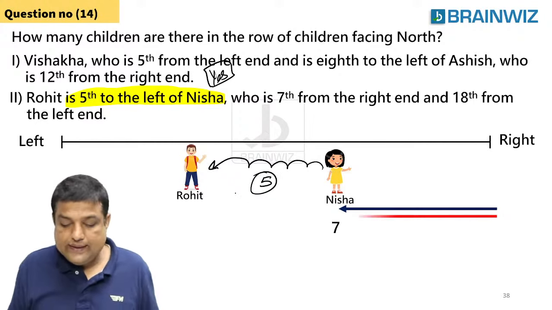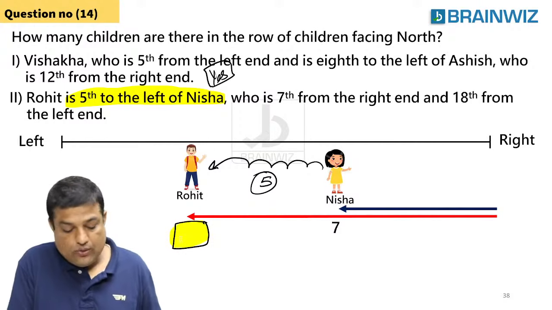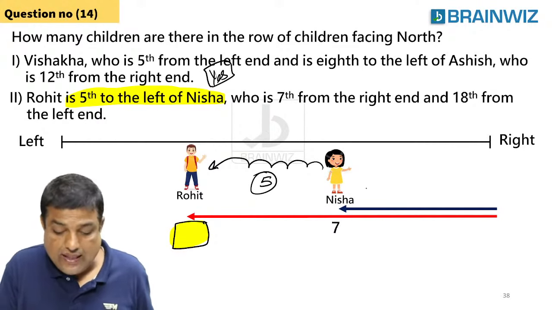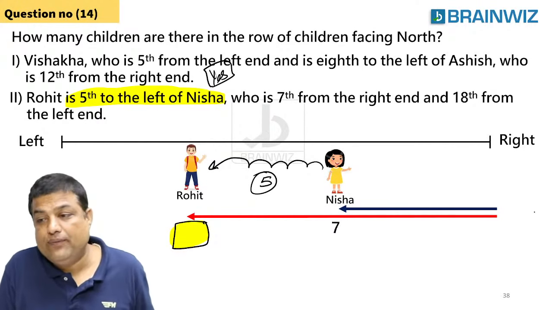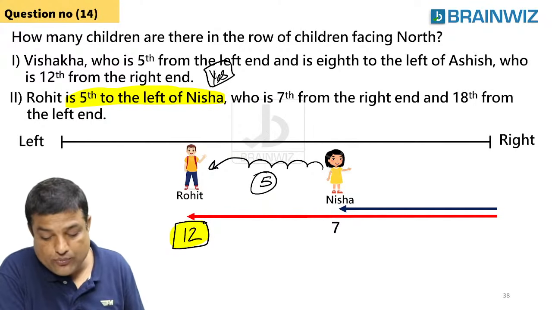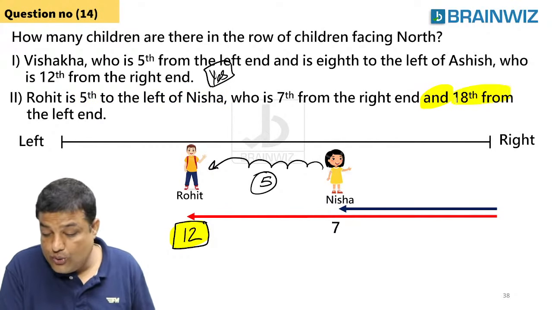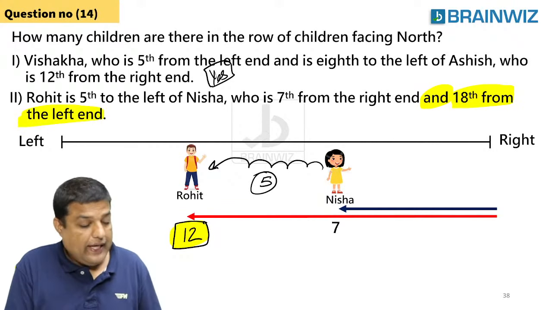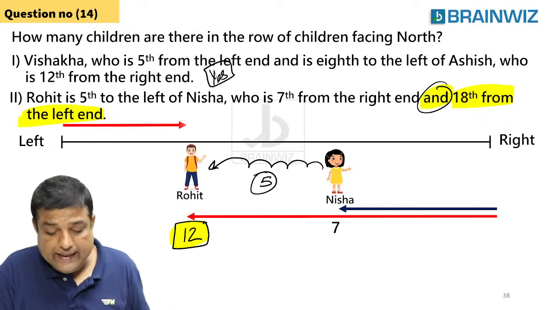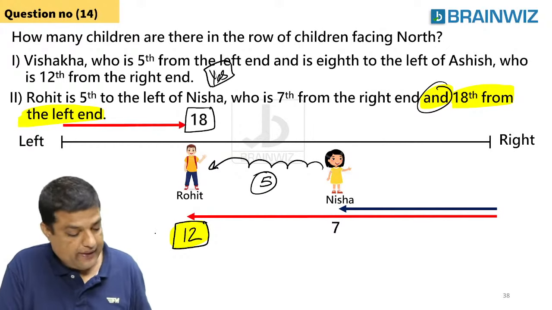So when Rohit is here, I would like to ask you what comes in this yellow color. From here to here, distance is 7. She is 7th. And from here to here, it's 5. 7 plus 5 is nothing but 12. Are you understanding, everybody? And what else? He told you Rohit is 18th from the left hand. I told you, whenever 'and' comes, we are talking about the starting fellow, guys. Remember. So I came to know that he is 18th from the left hand.